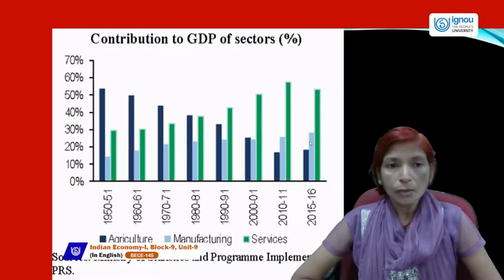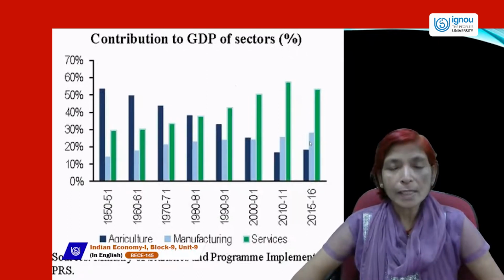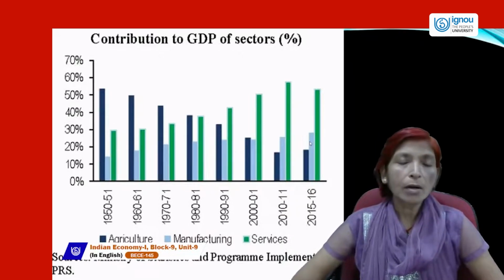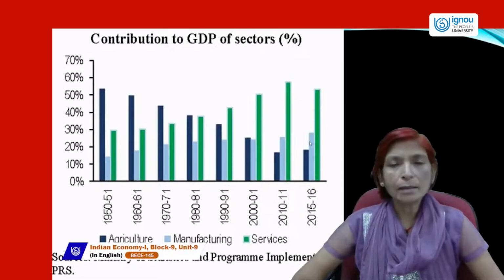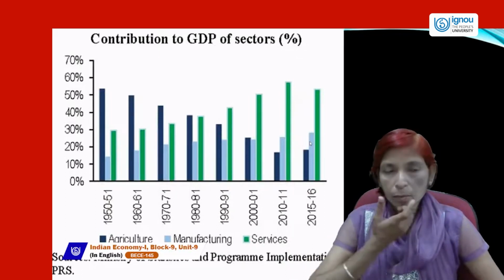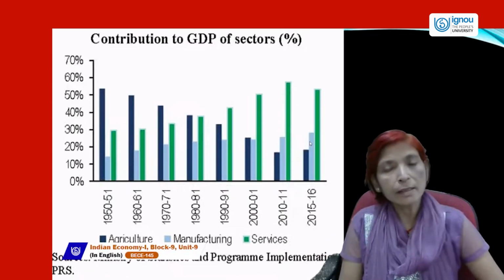So, looking at this graph, we can say that the contribution of the service sector in GDP is increasing after independence, and the contribution of the agriculture sector in GDP is falling, and the industrial sector's contribution in GDP is fluctuating. Sometimes it increases, sometimes it falls, but it remains in the range of 20 to 30%, not above that. So this is the contribution to GDP of different sectors like the primary, agriculture sector, manufacturing sector, and service sector.